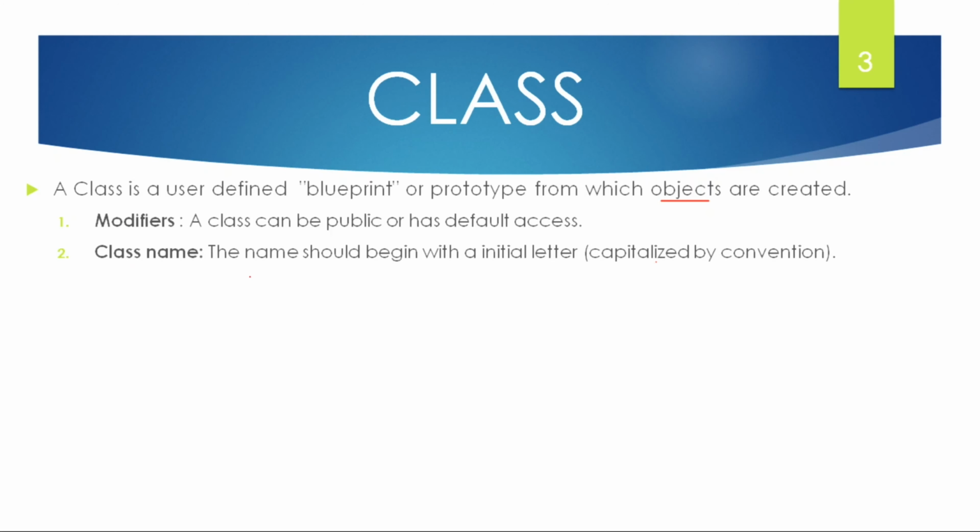And the class name should begin with an initial letter capitalized, by convention. You can use a capitalized initial letter or a small letter as you wish. If you use a capital letter, it makes the program more effective.